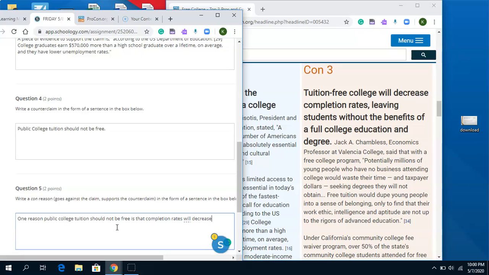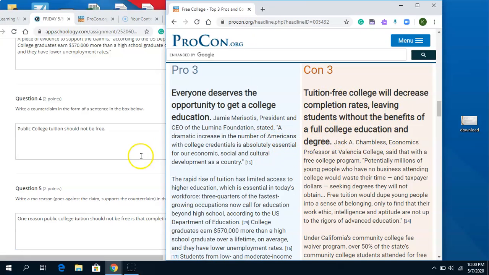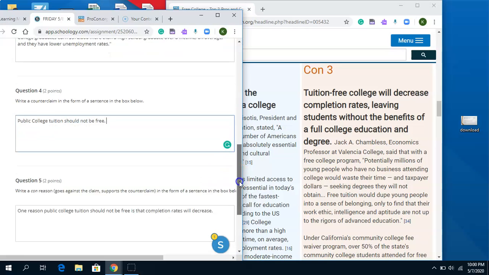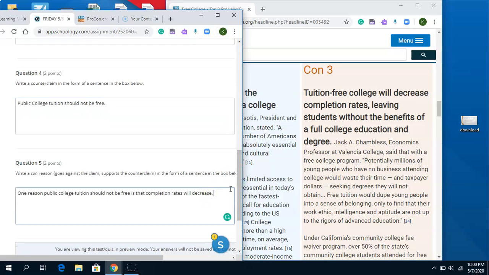That's really it, so tuition-free college will decrease completion rates, leaving students without the benefits of a full college education and degree. I'm just going to leave it at one reason: public college tuition should not be free is that completion rates will decrease. And then maybe you can add another sentence, or you could add on to this one.